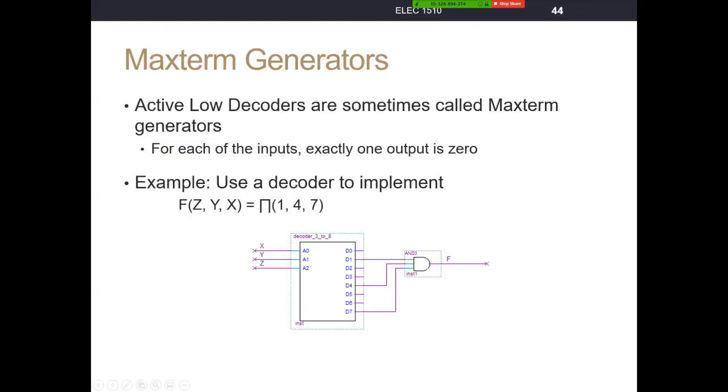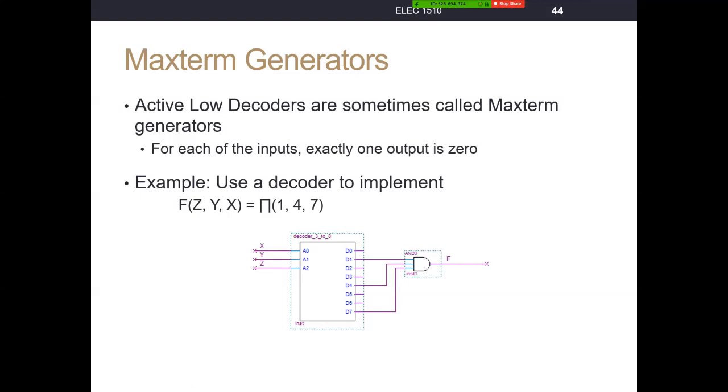That's why we have an AND gate out here. So we're going to AND maxterm 1 with maxterm 4 with maxterm 7. We tie the inputs z, y, and x, so z goes to the most significant bit, y to the middle, x to the least significant bit. And we can simply implement that circuit, solving for 0s.